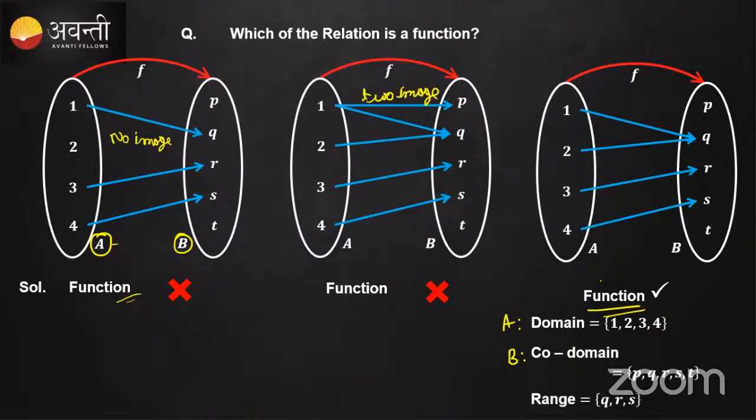So what is the range? The range, okay, Many is telling Q, R, and S. The range is nothing but where the mapping has been done. Q, the mapping is there, R image is there, and S image is there. So only these three become the range, where the images are there. Only those things you need to write. Hence the range of the function is Q, R, and S.